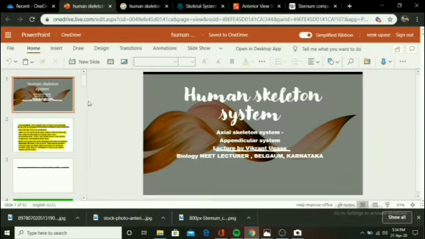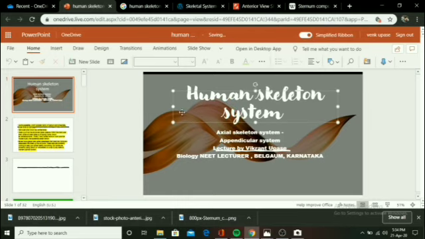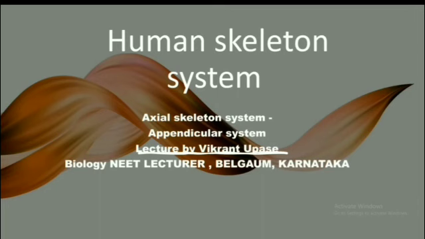Now when we talk about the human skeleton system, here I have mentioned two words. Okay, you can see the words. One type of system is called the axial skeletal system, and the other is called the appendicular system. The axial skeletal system is basically all the parts of the skeletal system which are present in the median line, in the center region of the body.